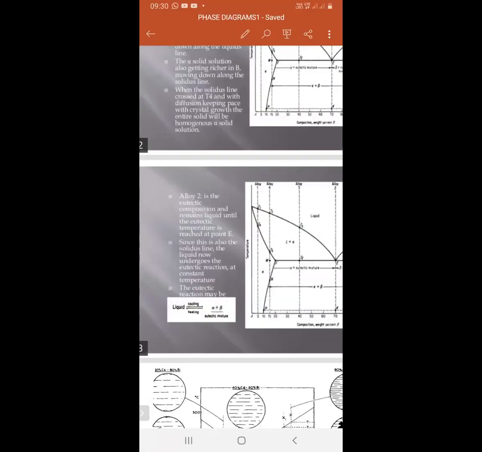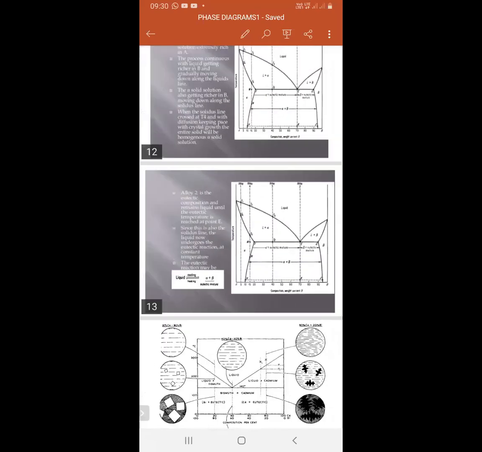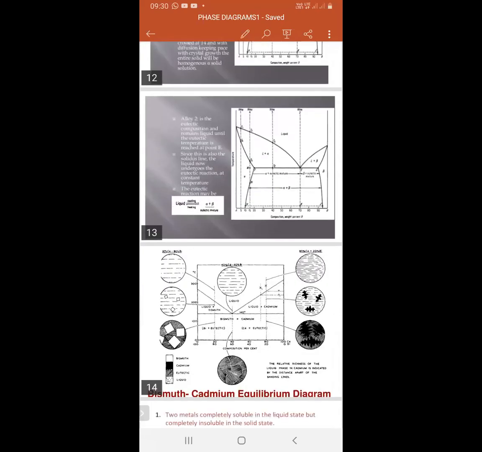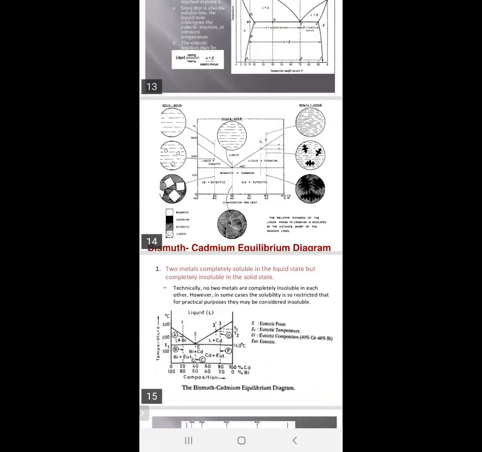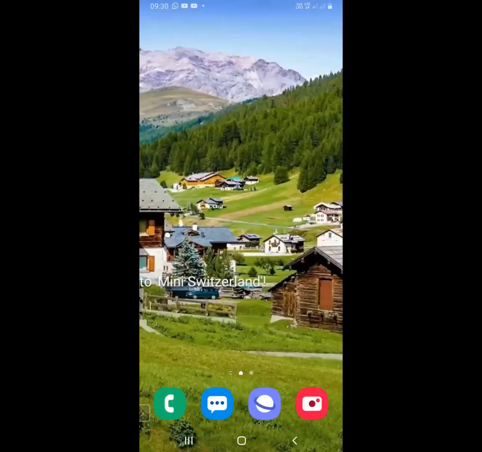Since this is both the liquidus and the solidus, the liquid now undergoes the eutectic reaction at a constant temperature. That eutectic reaction is liquid gives alpha plus beta solid solutions. This is a partial eutectic. Then I will show you one more figure.